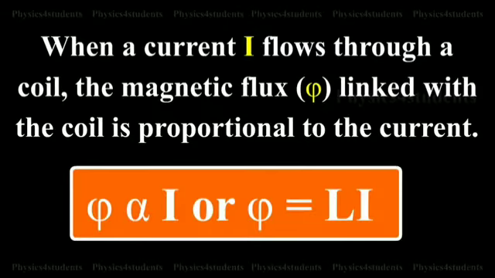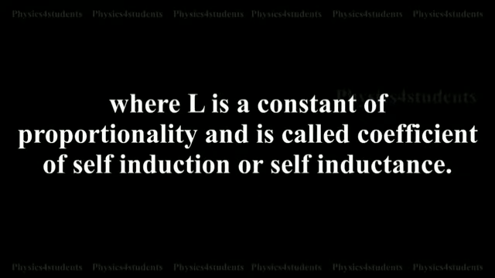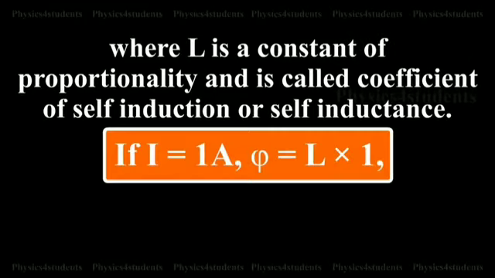Coefficient of self-induction. When a current I flows through a coil, the magnetic flux phi linked with the coil is proportional to the current. So, phi is directly proportional to I, or phi equals L I, where L is a constant of proportionality and is called the coefficient of self-induction or self-inductance.